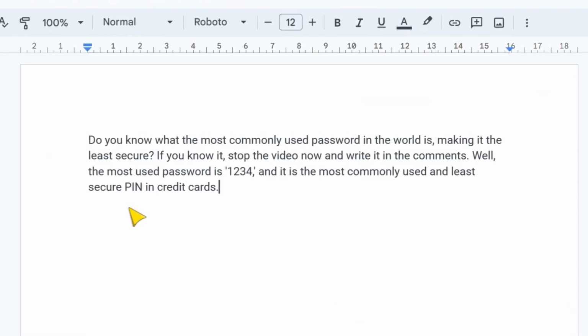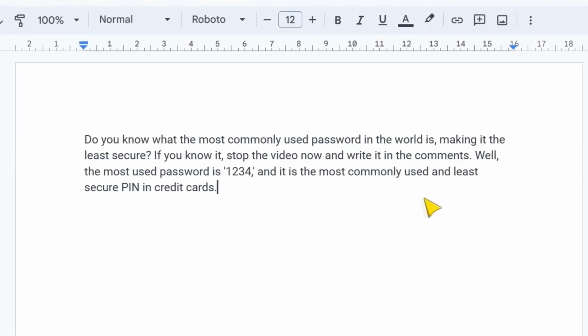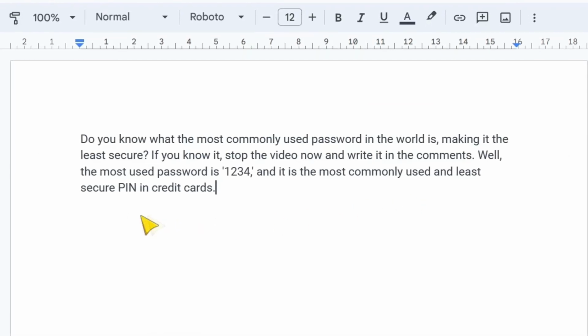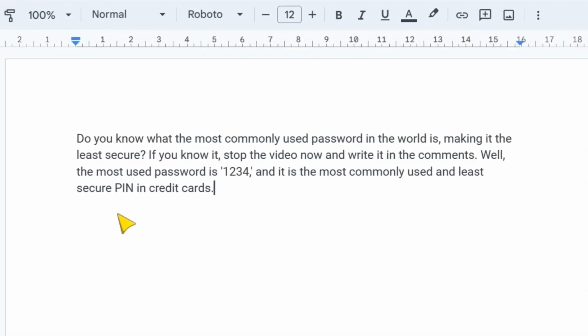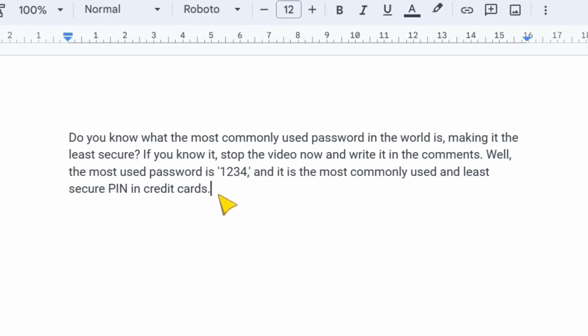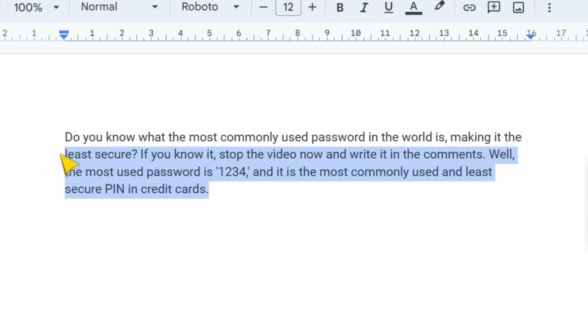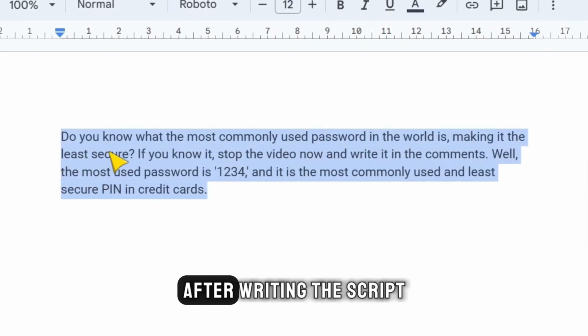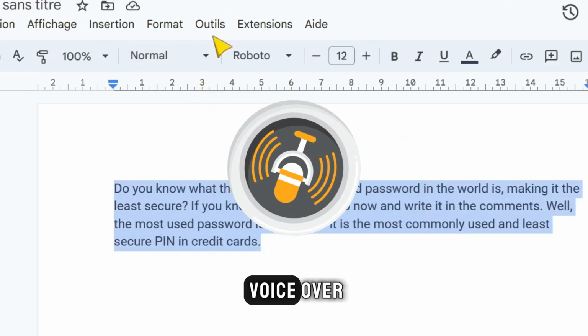Do you know what the most commonly used password in the world is, making it the least secure? If you know it, stop the video now and write it in the comments. Well, the most used password is 1234, and it is the most commonly used and least secure PIN in credit cards. After writing the script, we need a professional voiceover for our videos.